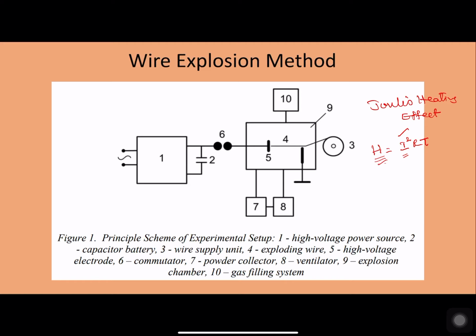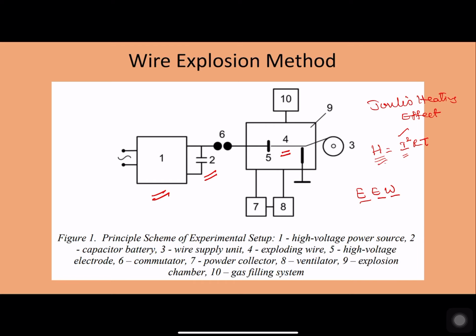It is also called the electrical explosion of wire method, EEW method. Basically, the schematic arrangement of this wire explosion method will be as shown in this figure. It consists of a very high voltage power source, connected to the wire, which is to be fused and formed into nanomaterials, through a capacitor, so that in a very short time a very large amount of current can be made to pass through the wire.